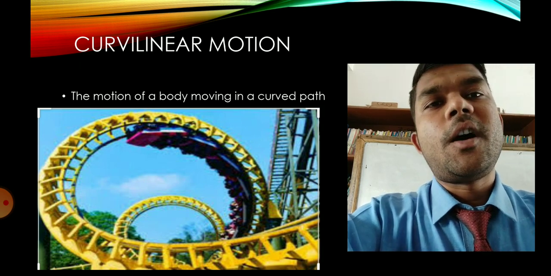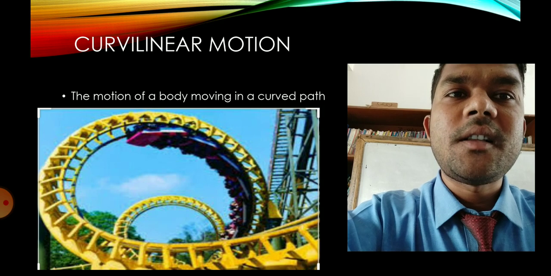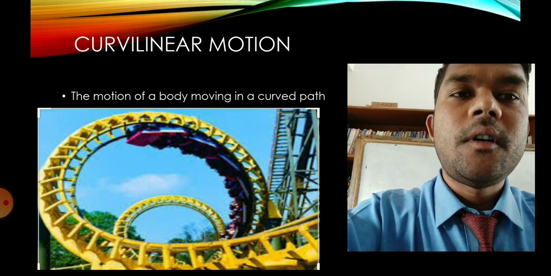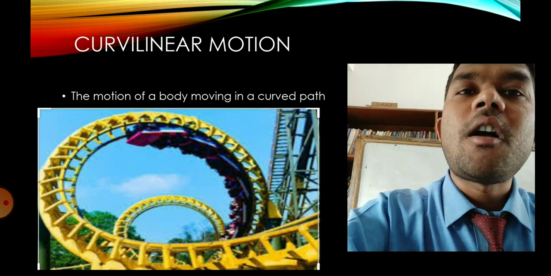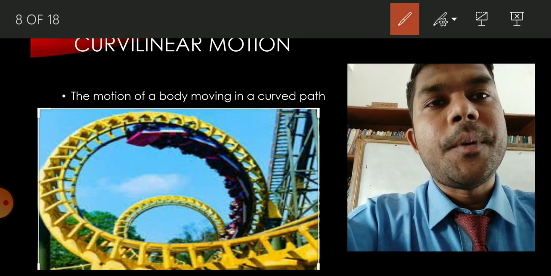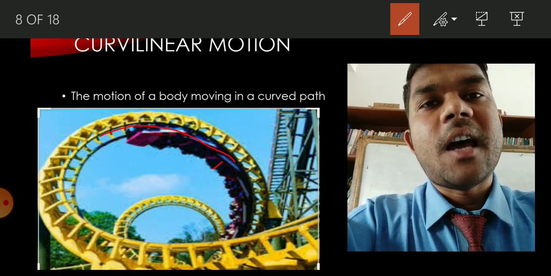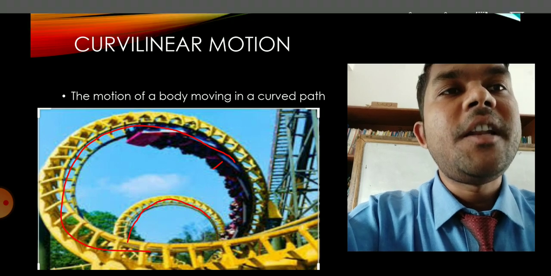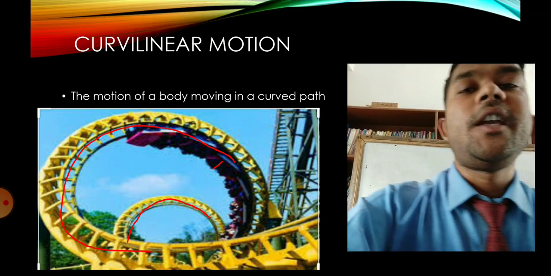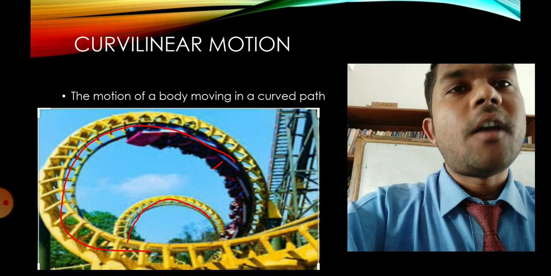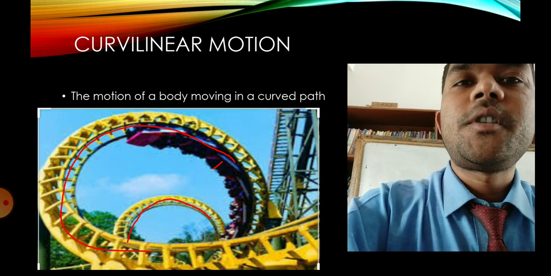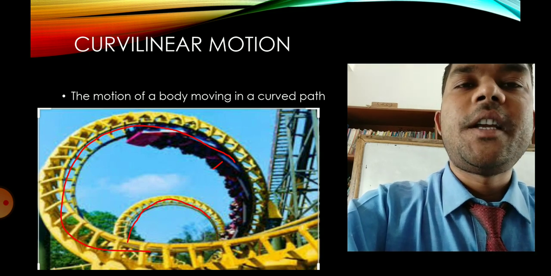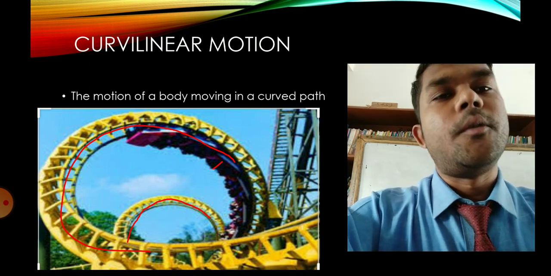In the same way, it is also one kind of vehicle, and the path is curved. You can see the path is curved. People are sitting there and they are moving in a curved path. Behind also you can see the paths are curved. So curvilinear motion means the motion of a body moving in a curved path. When the body is moving in a curved path, that body has curvilinear motion.